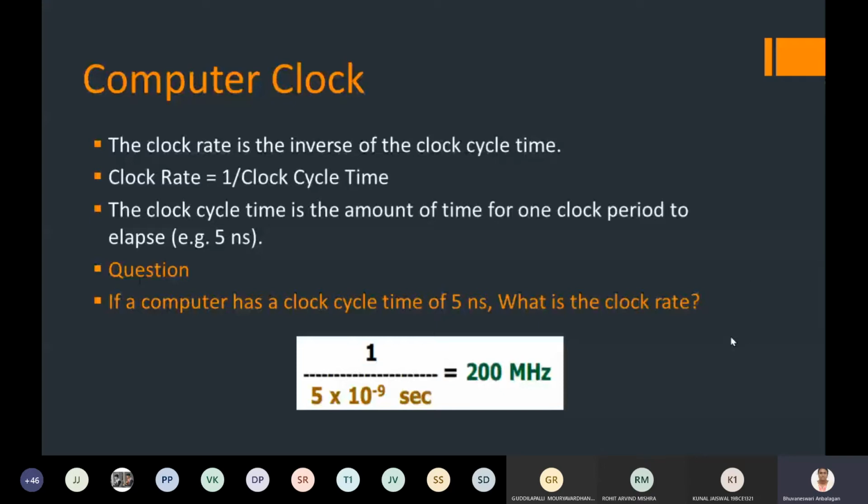Okay. Yes, Maurya has given the answer. Yes, now 200 megahertz is coming in the chat box. Okay, fine. So you can compute the clock rate based on the clock cycle.